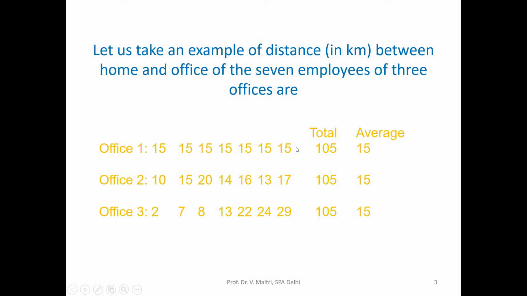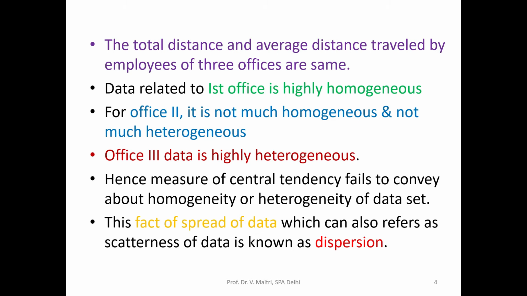But if you just see the data, there is a big variation. Data 1 is highly homogeneous, all values are the same, and this data is more heterogeneous, and this is more heterogeneous. So in the 3 data sets you can see there is a difference in their homogeneity. The first one is highly homogeneous, the second is not much homogeneous, and the third one is highly heterogeneous.